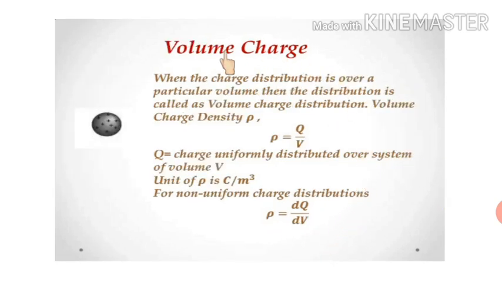The next category is volume charge distribution. If the charge is distributed over a particular volume, then the distribution is called volume charge distribution. We represent it with the help of volume charge density, that is rho, and rho is equal to Q upon V, that is charge per unit volume. Q is the charge distributed over this volume, V is the volume of it. The SI unit of volume charge density will be coulomb per meter cube. And again for non-uniform charge distribution, rho will be dq upon dV.